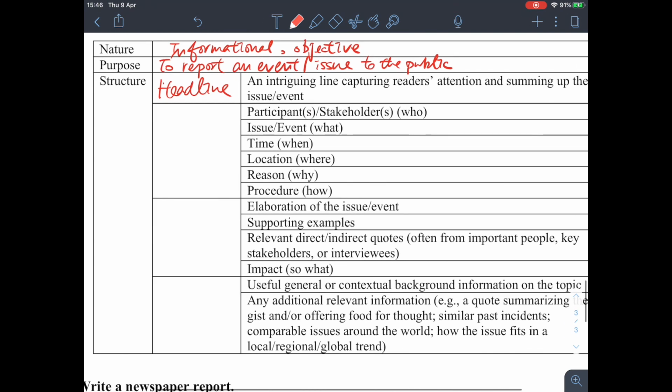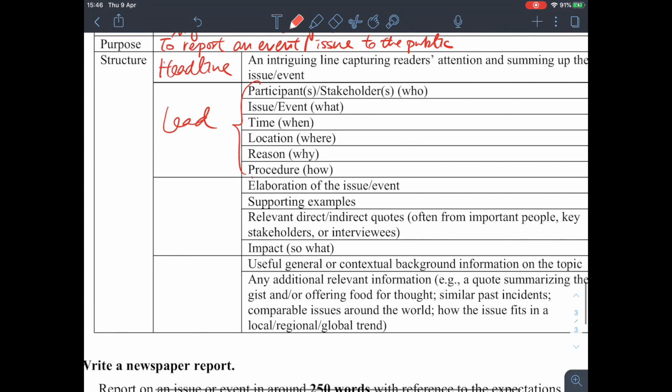And then participant, stakeholder. So this is the first paragraph. Okay, so we have the most important information. We call this the lead. Okay, the why, the who, the where, the how. Okay, all the WH questions, you answer them here. And then the second paragraph, we have the important details. So it is like the elaboration of the issue or event. Okay, we have the important details here. We have supporting examples, we have quotes, okay, and impact, if any.